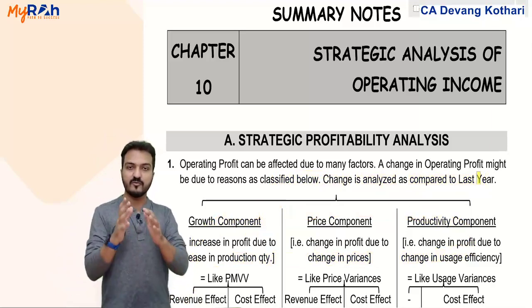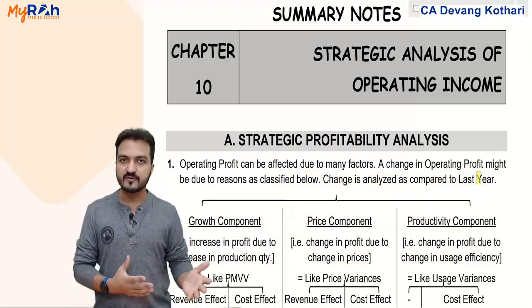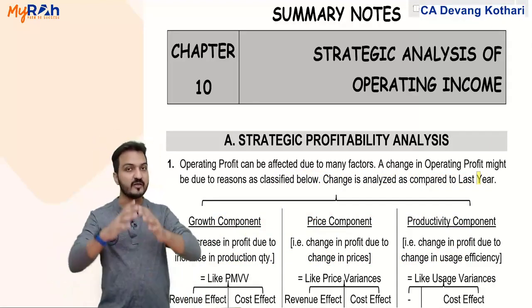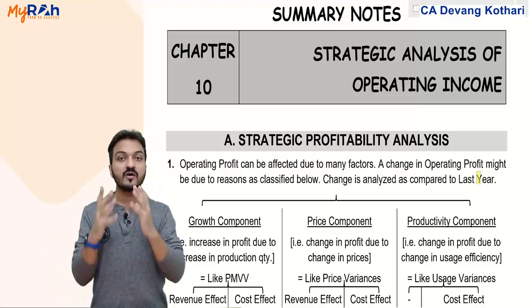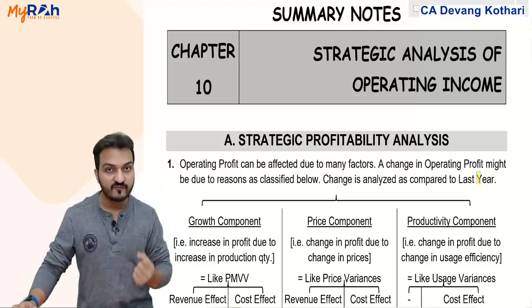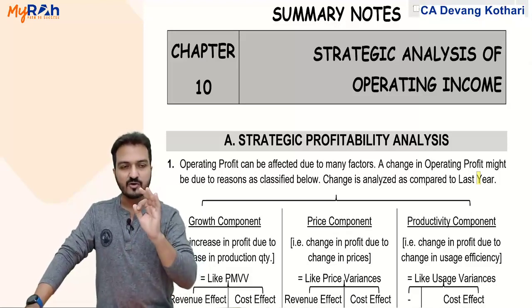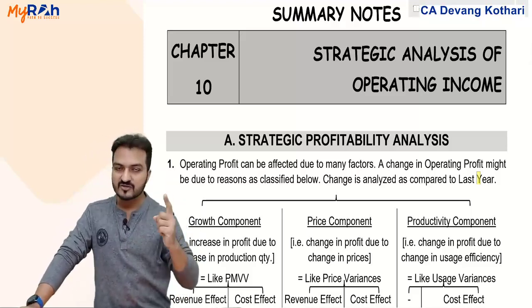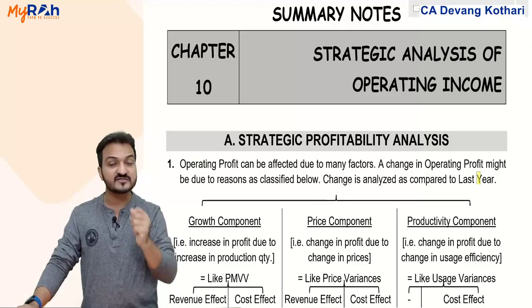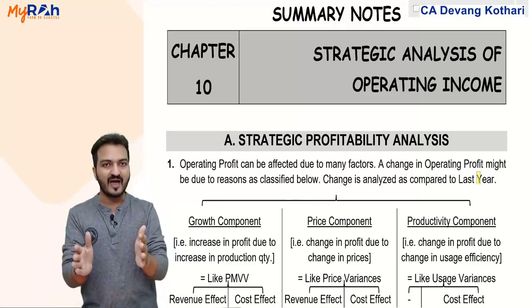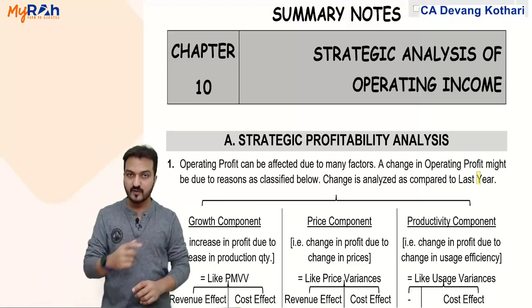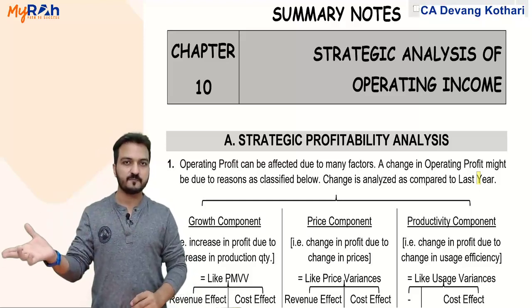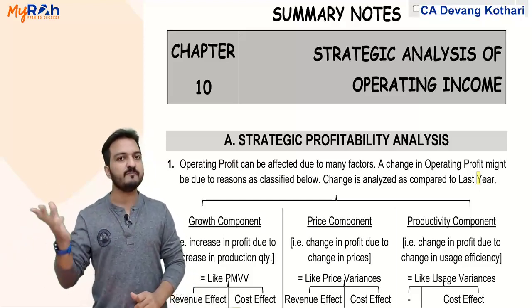Now, if you remember, what we have done in the standard costing chapter is almost the same. In standard costing, we calculated variances. Now tell me, what do the profit variances that you calculated indicate? Profit variances simply indicate the reasons for my change in profit. However, in standard costing, we analyzed the variances by comparing the actual of this year with the standard. Here we will be comparing the actual of this year with the actual of last year. The only base of comparison is different.